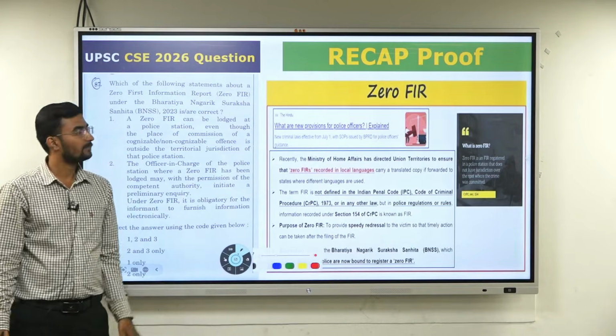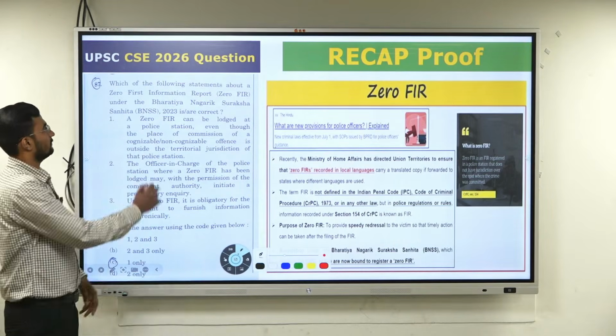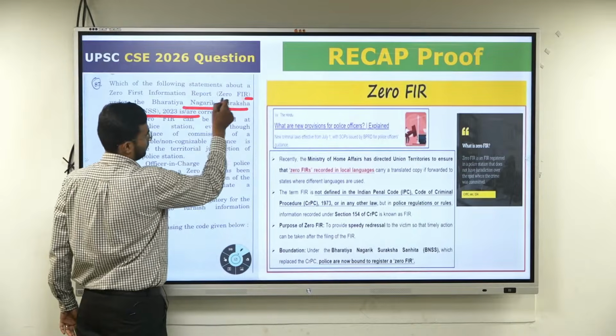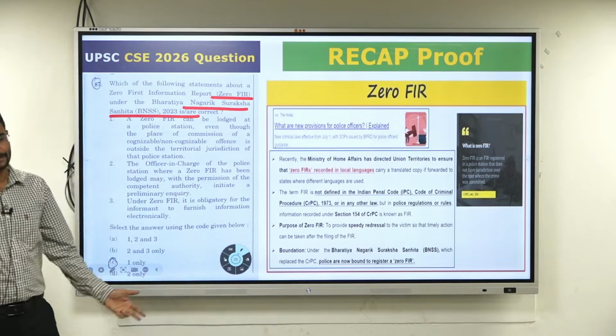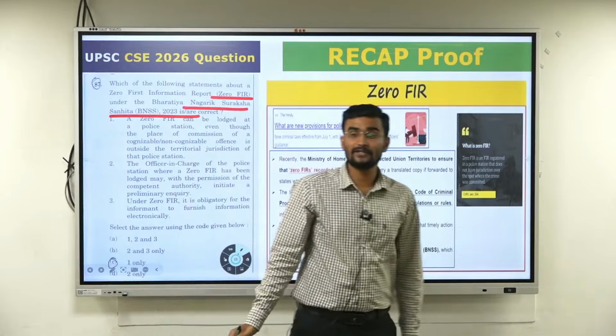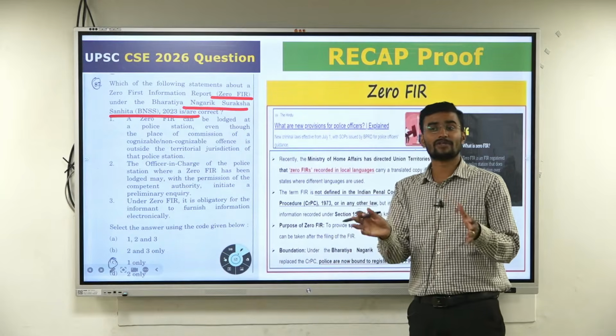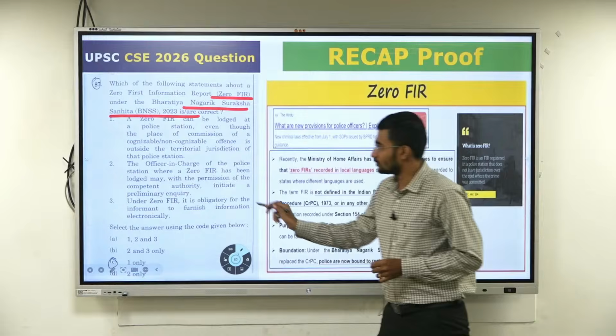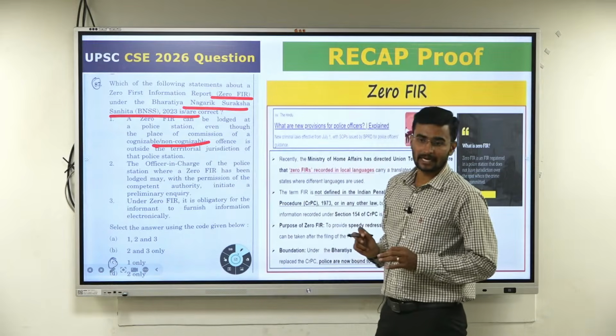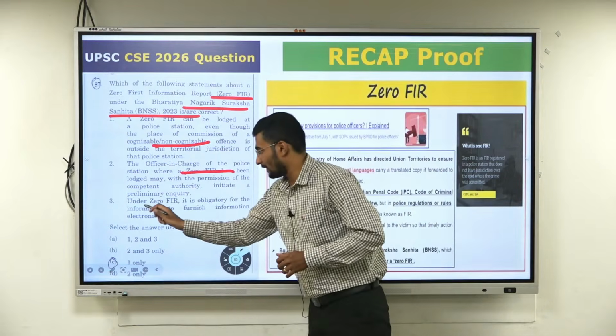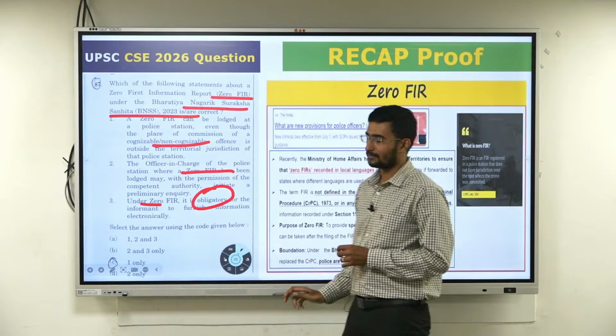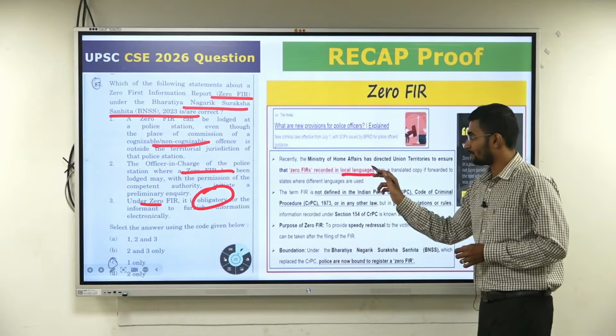Next one, zero FIR. I have discussed that zero FIR also. What is zero FIR? It does not have jurisdiction. Cognizable and non-cognizable, BNSS idea, or whether it is mandatory and obligatory. I have discussed this. Zero FIR in local language.